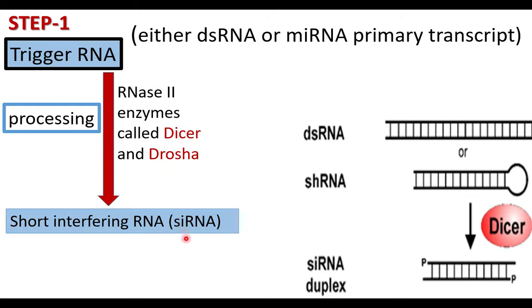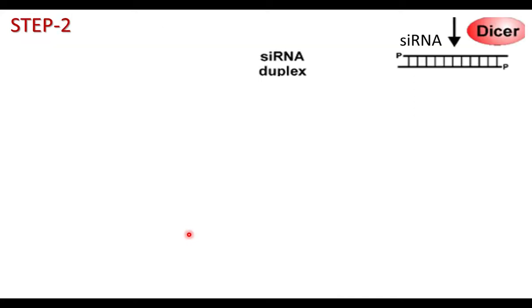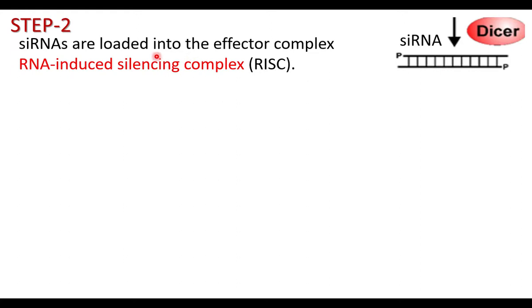This is step 1. In step 2, the short interfering RNA, siRNA, combines with a complex. siRNAs are loaded into the effector complex. What is the effector complex? The RISC complex, the RNA induced silencing complex.